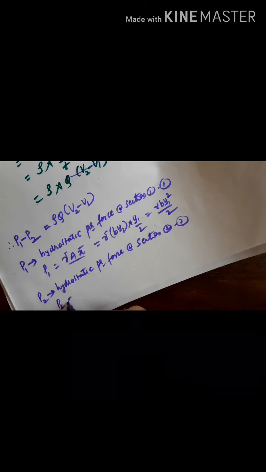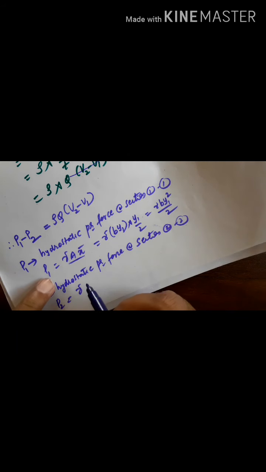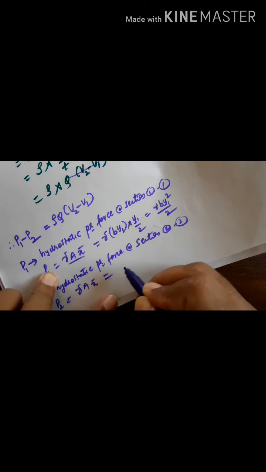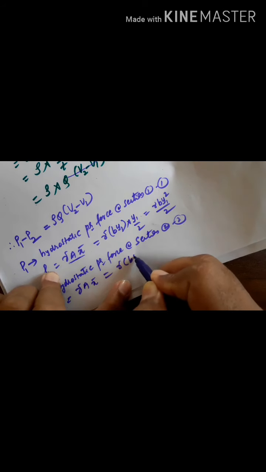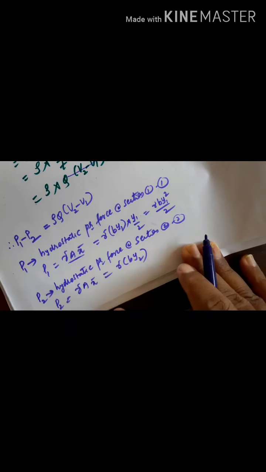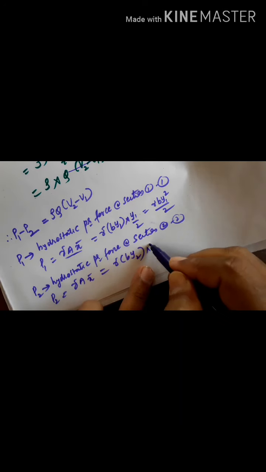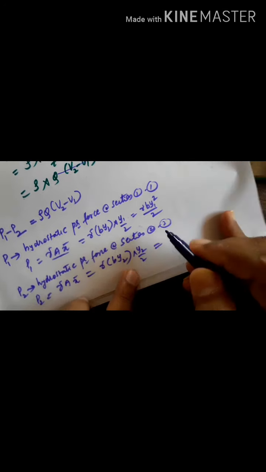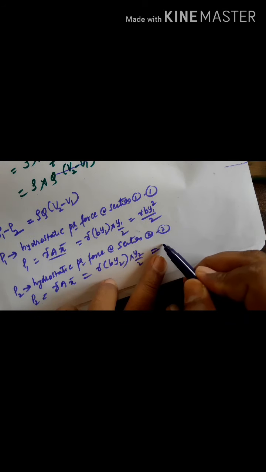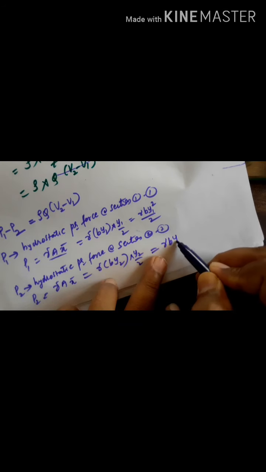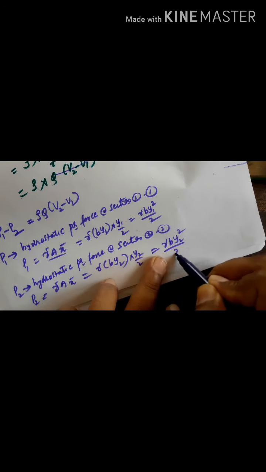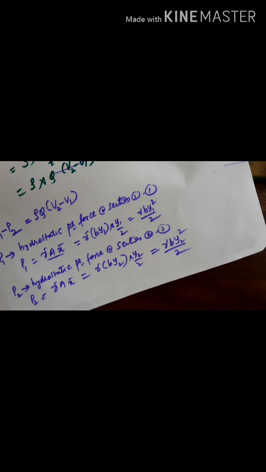Then P2 can be written gamma, again the same formula, gamma B into y2 into y2 by 2, then it can be written gamma B y2 square by 2. Hope you understood this one.